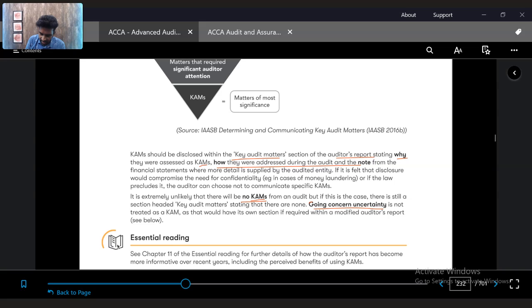Further, going concern uncertainty. If a company has an uncertainty of going concern, it has to be highlighted in our report, but it's not reported in KAM. There is a specific paragraph for going concern uncertainty, which I already showed you initially, where we'll be discussing what the uncertainties relating to going concern are.